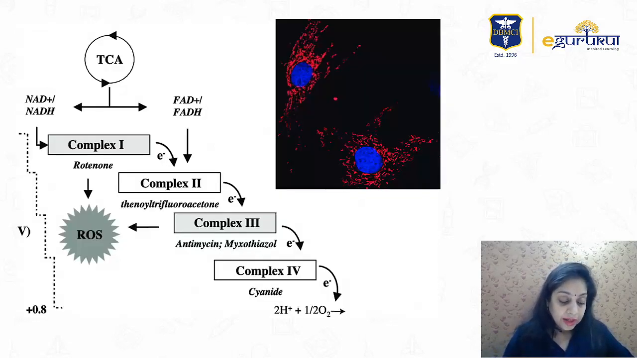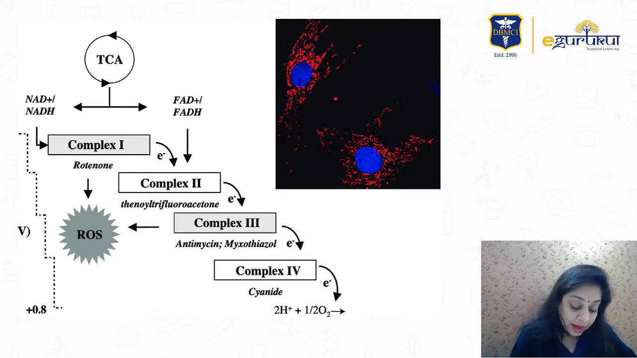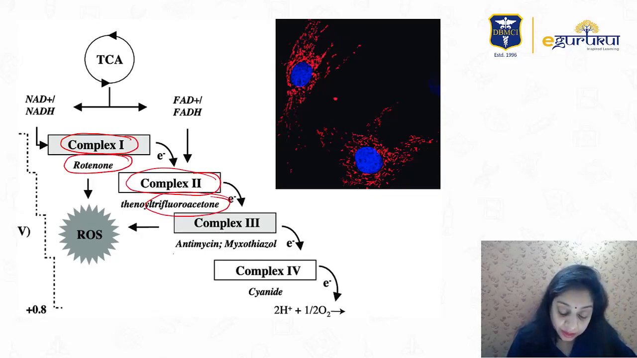saved. This is another slide I pulled out for you, very important, might prove to be an important slide for the exam. In this, I am just trying to show you that in the electron transport chain, complex 1 is inhibited by rotenone, complex 2 inhibitor is trifluoroacetone, complex 3 inhibitor is either antimycin or myxothiazol, complex 4 inhibitor is cyanide.